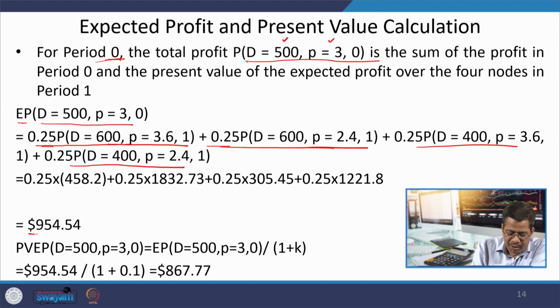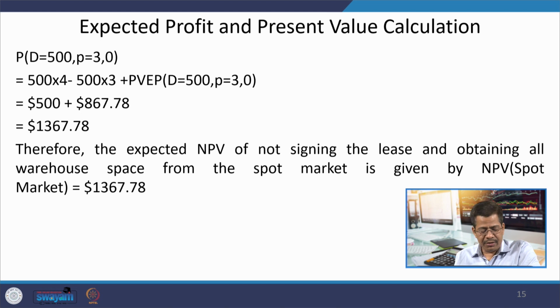So, the expected profit in year 1 is 954, and then you have to calculate the present value of this at the rate of 10%, which becomes the present value 867. So, your present value of profit is 867, and the profit which is coming because of this particular requirement in this period only, that is 500 is the demand, 3 is the price, 4 is the revenue.